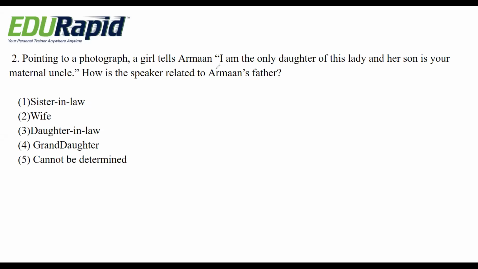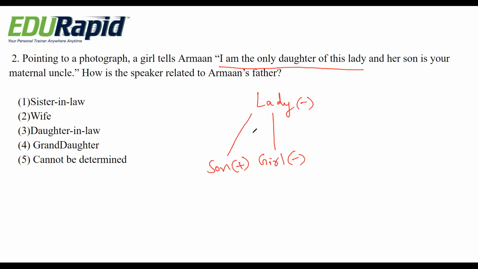Okay, here the girl tells, I am the only daughter of this lady. That means I means girl. She is the only daughter of this lady and her son. That means lady's son is a boy. Lady's son is your maternal uncle.